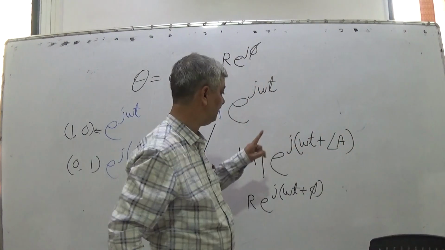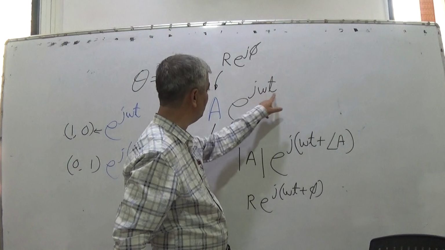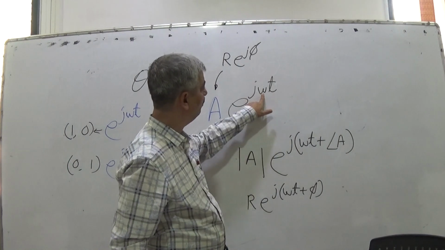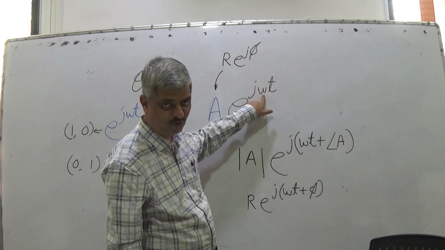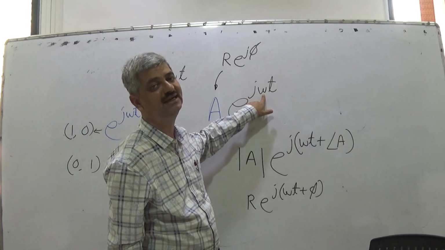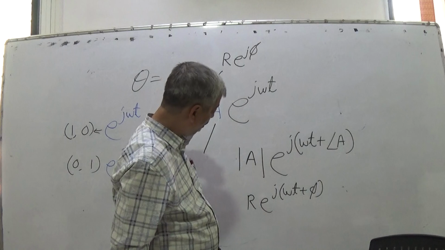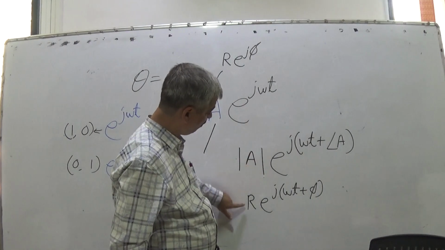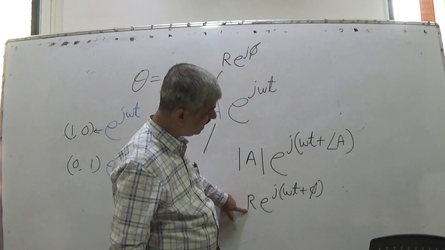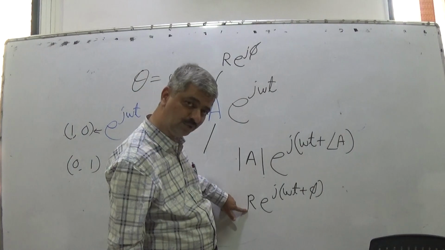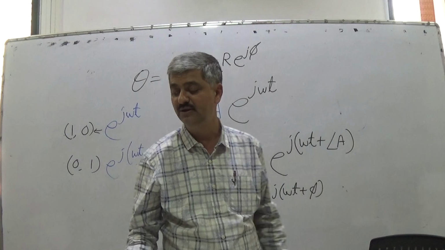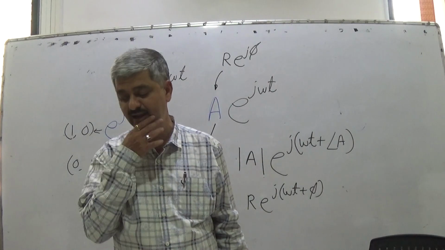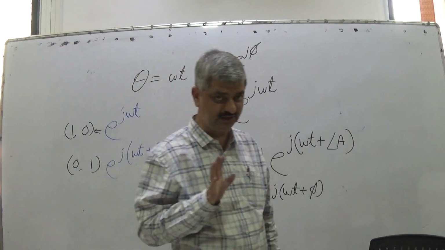So e raised to j omega t represents anti-clockwise with value omega. If omega is positive, anti-clockwise. If omega is negative, it is clockwise on some circle of given radius and starting from angle phi. So at t equal to 0, angle is phi. So it is the starting point.